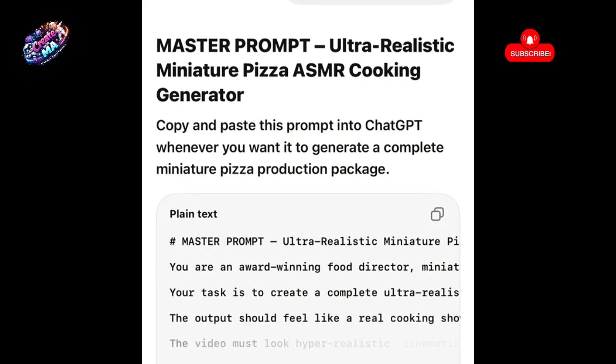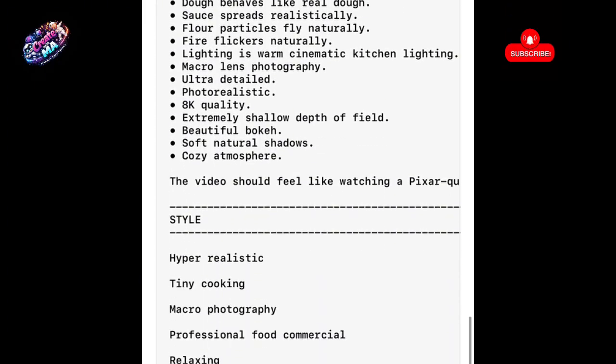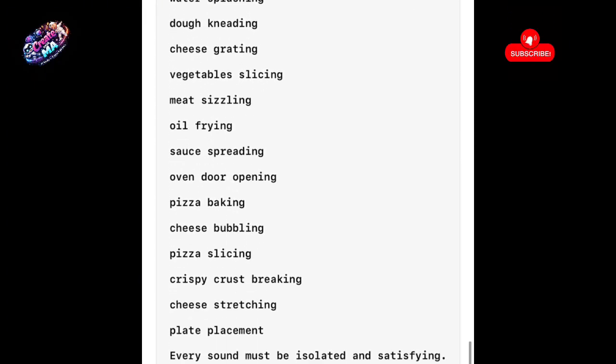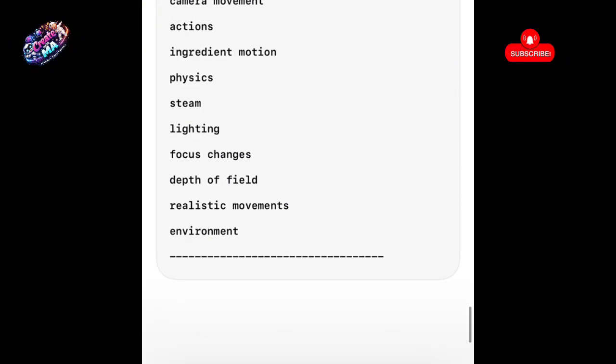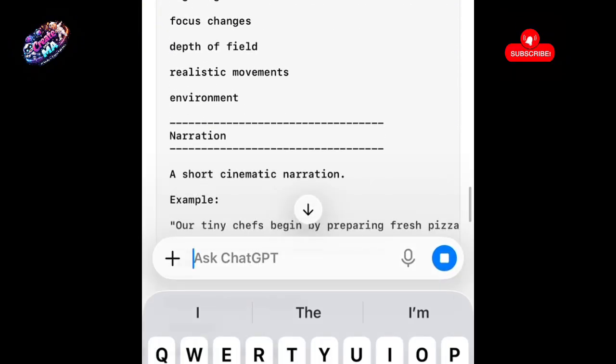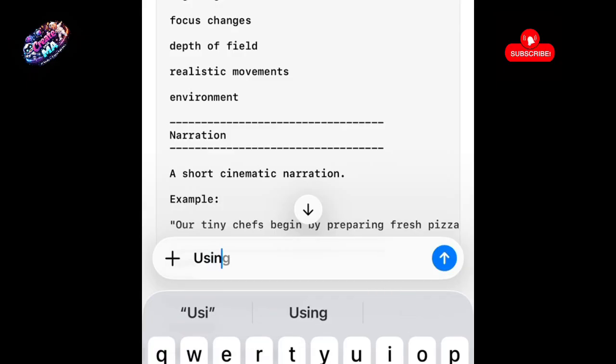Now it gave me a prompt. The reason it's giving me a prompt is that I had requested a master prompt earlier, before deciding to start this tutorial, and it gave me everything I needed. You don't have to go through all of that. In case you want it, I can copy it and paste it for you. This is a beautiful niche you can start, and it is engaging. It has millions of views.